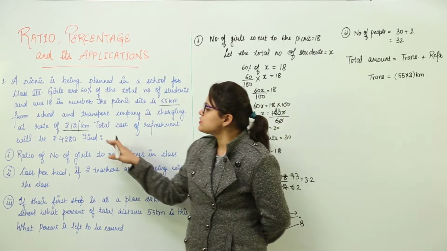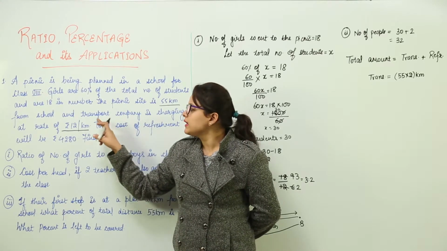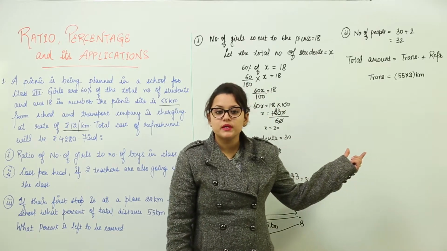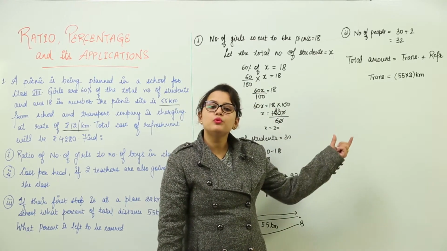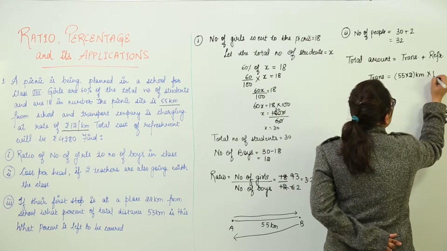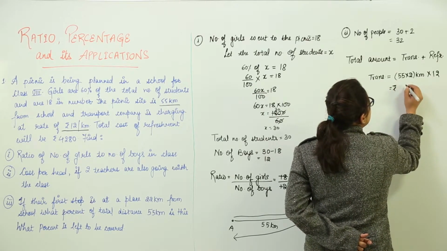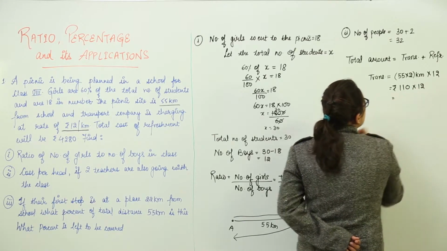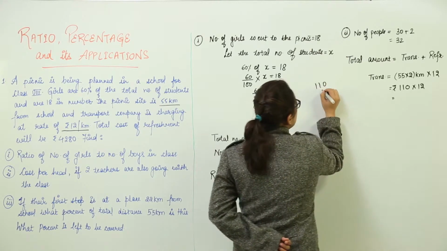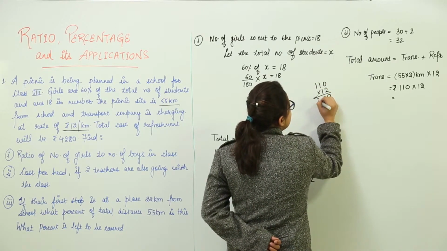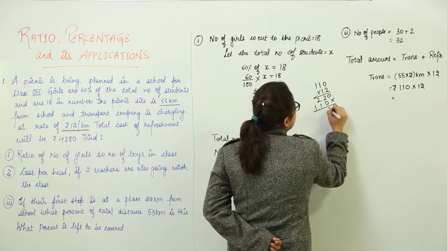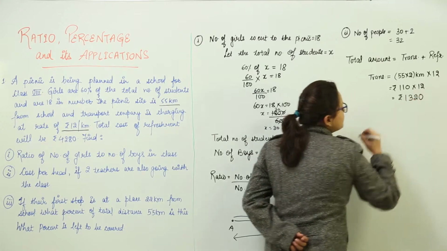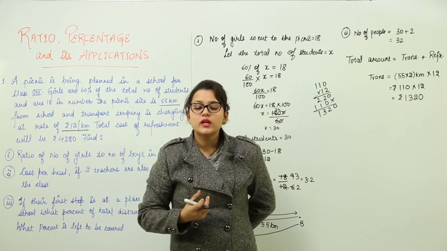And what is the rate by which we are traveling? For 1 kilometer we are paying 12 rupees. Then for these many kilometers, how much are we going to pay? We are going to pay these kilometers into 12. Yeah, that's right. Now the total cost would come out to be, what is 55 into 2? 110 into 12. Let us solve this out. That makes it 1320. That means the transportation charges of the picnic were in aggregate 1320.